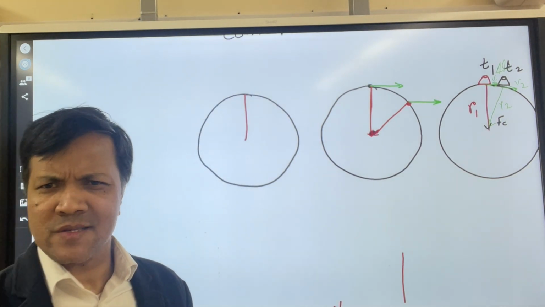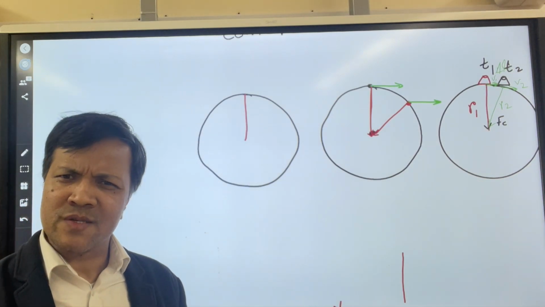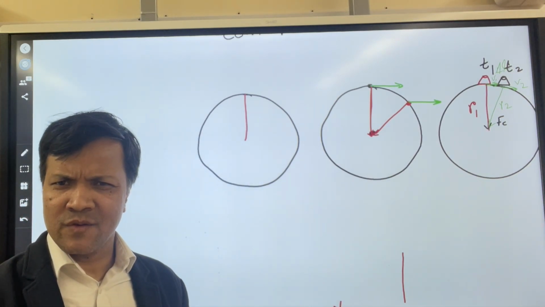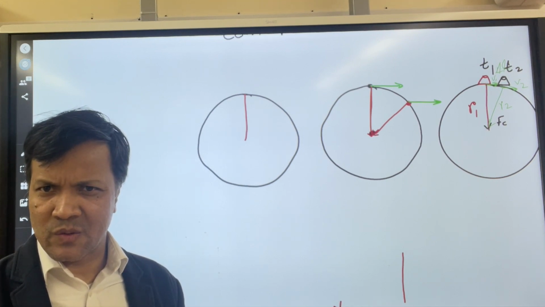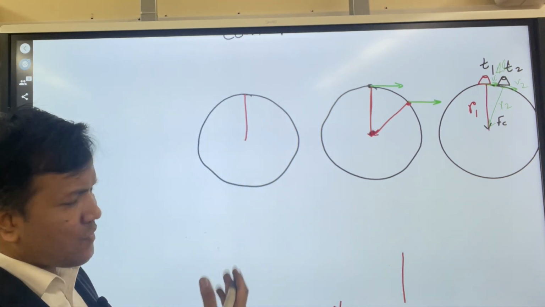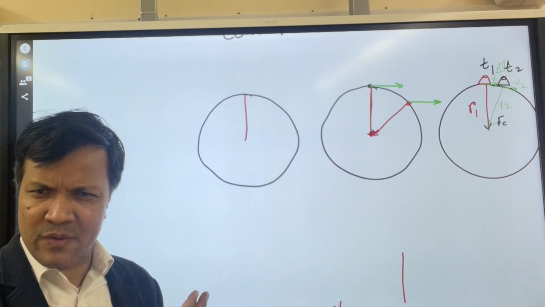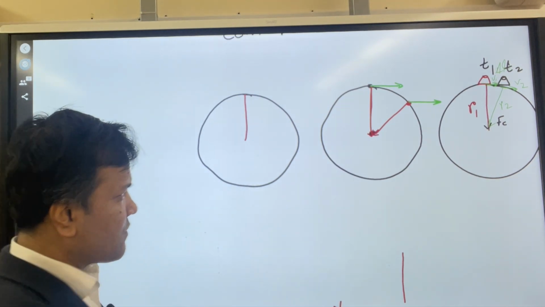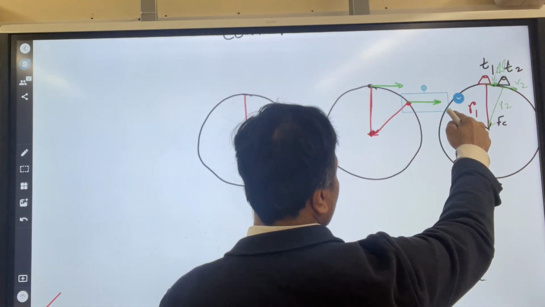Why is that? Because the velocity is always perpendicular with respect to the centripetal force. So make it perpendicular.